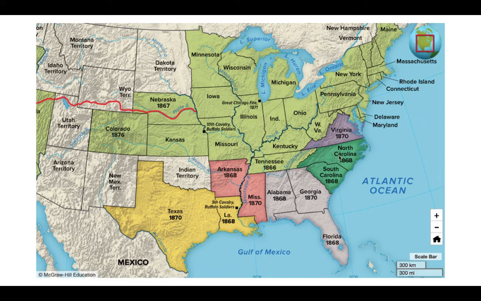And so all of these states down here are the states that fought against the U.S. in the Civil War. All of them had to go through the process of re-electing people that would run the government the way it was supposed to. They had to follow certain rules, and like I said, the U.S. Army was there to police to make sure those rules were being followed. And then once they went through those steps, they could then be readmitted into the United States.